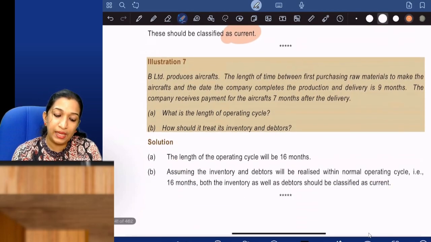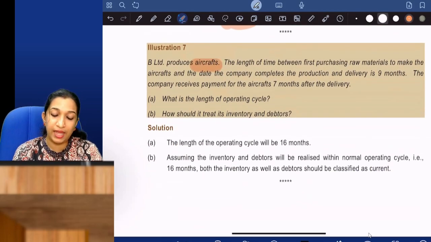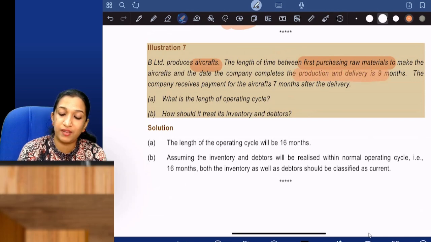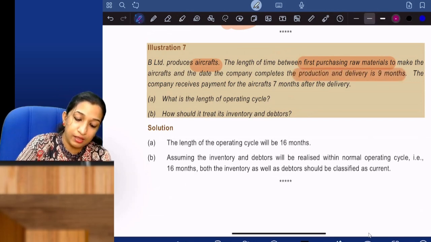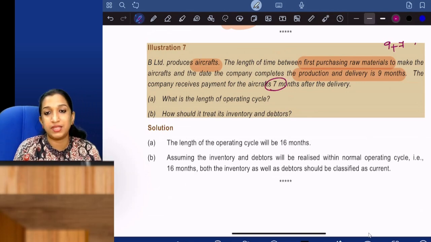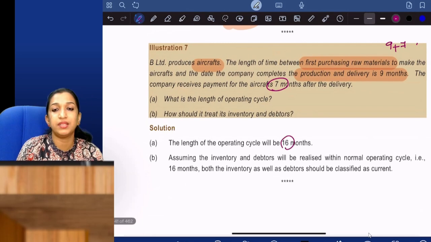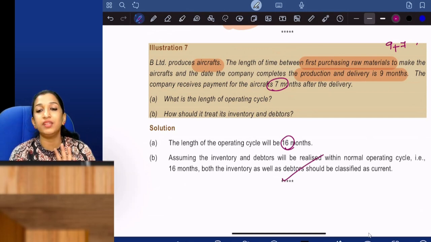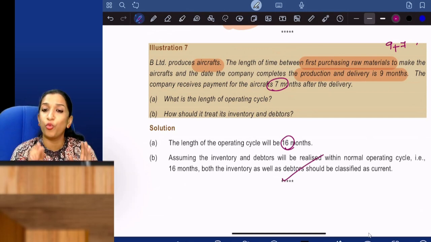Okay. B Limited produces aircrafts. The length of time between first purchasing raw materials to make the aircraft and the date the company completes the production and delivery is 9 months. The company receives payment for the aircraft 7 months after delivery. So 16 months is the normal operating cycle. How should it treat the inventory and debtors? Current. Expected to be settled within one normal operating cycle is current.